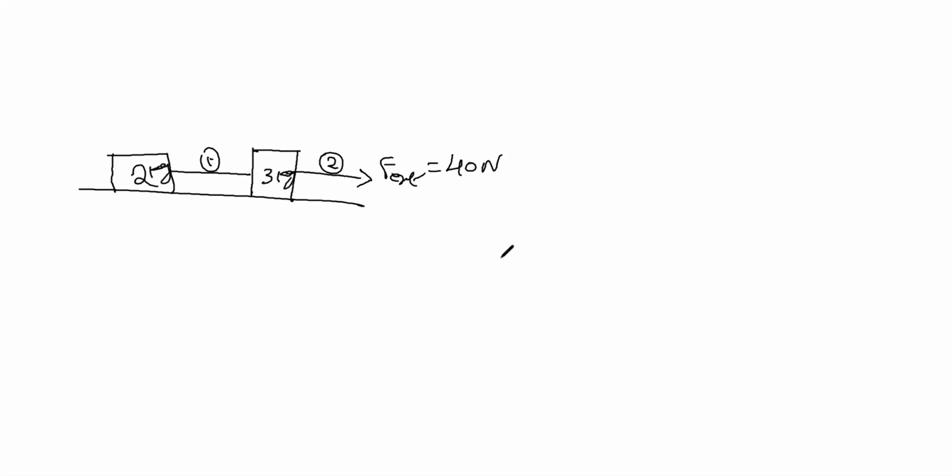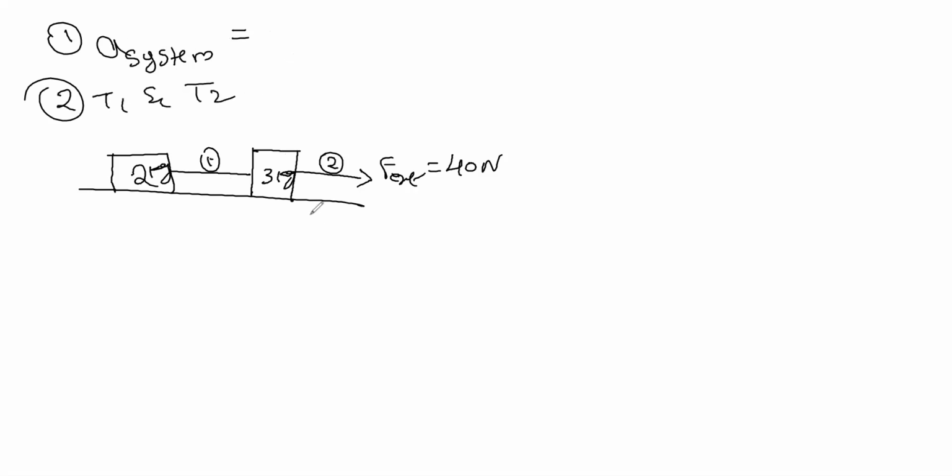First they will ask, what is the acceleration of the system? Second question, what are the tensions T1 and T2? T1 means tension in string 1, T2 means tension in string 2. It is a frictionless surface.